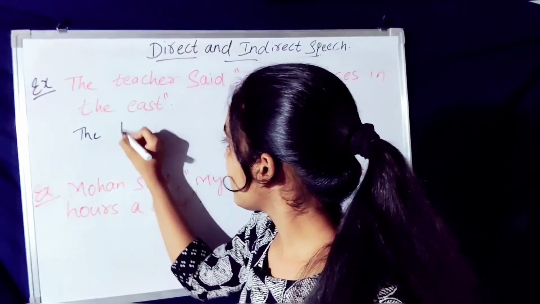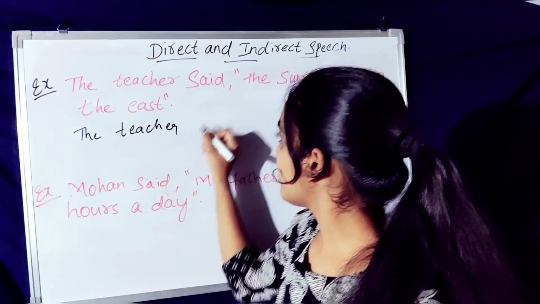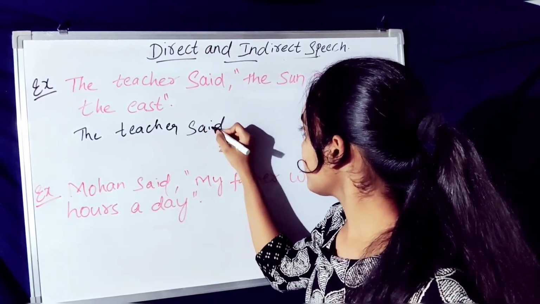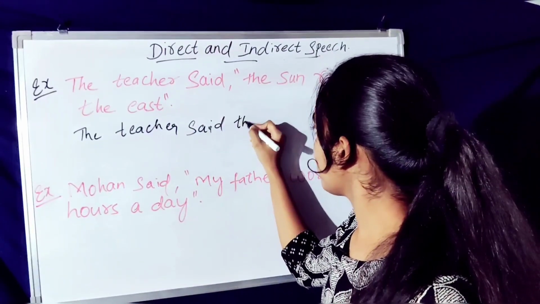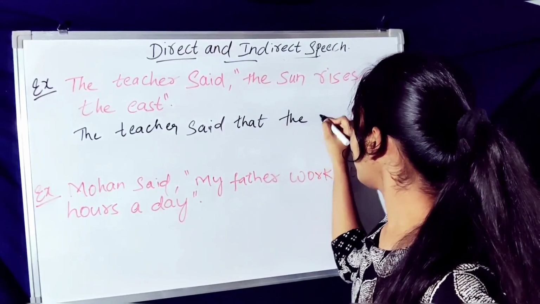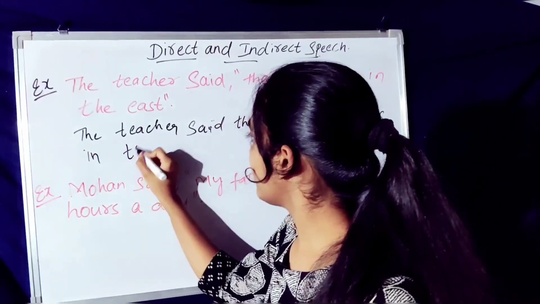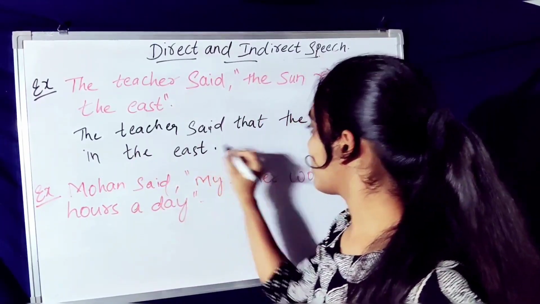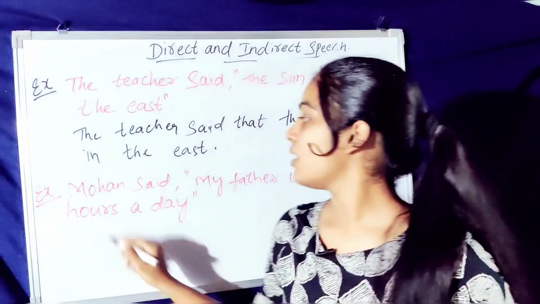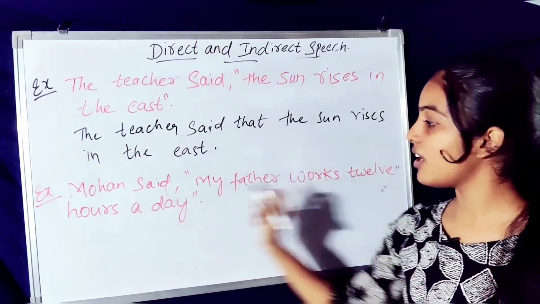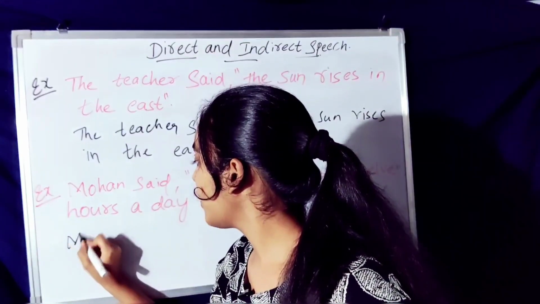The teacher said, to remove inverted commas we must use that, the sun rises in the east. Okay, now another example. Mohan said, "My father works 12 hours a day."